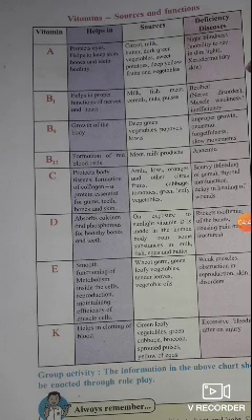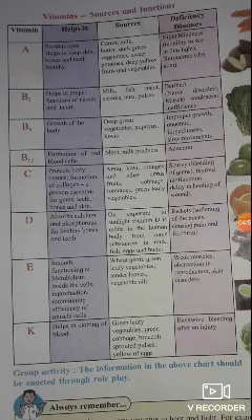Then vitamin K helps in clotting of blood. And sources are green leafy vegetables, green cabbage, broccoli, sprouted pulses, yolk of eggs. And deficiency disease is excessive bleeding after an injury.